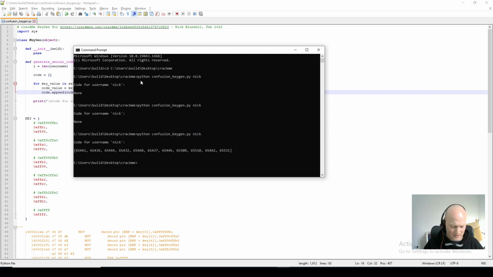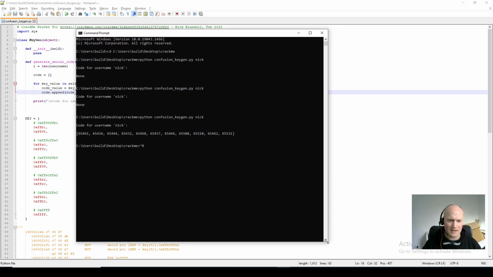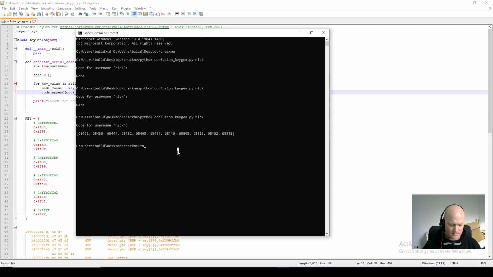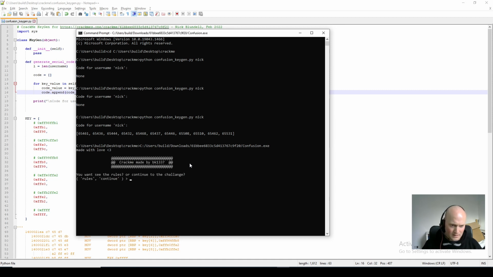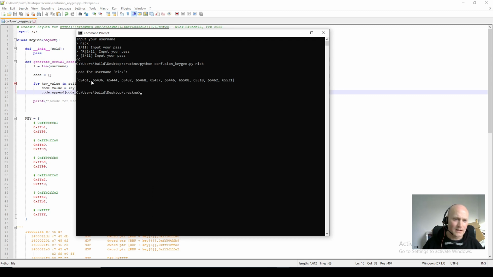Aha, code. Right, let's try this then. It's going to be no fun typing these numbers in. Let's just make it a bit bigger so I can see my code. Right, let's run it. Continue. Username Nick. Oh no, it's cleared the screen. Right, let me rerun my keygen, and I'll copy this.